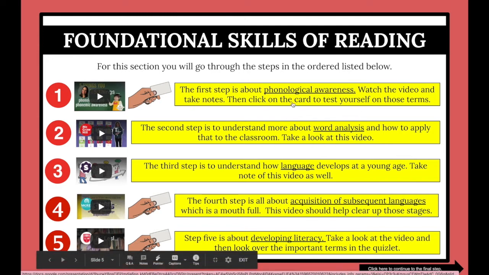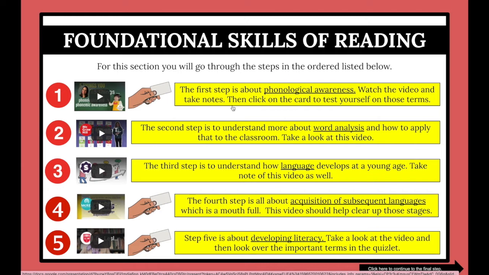The first step is about phonological awareness. Watch the video, take notes on phonological awareness. If you do not know phonological awareness, you need to know every piece of information you can find about it; it is valid and important for this test. Then you can click on the card right here to test yourself on those terms.